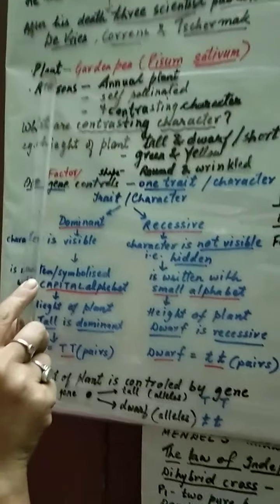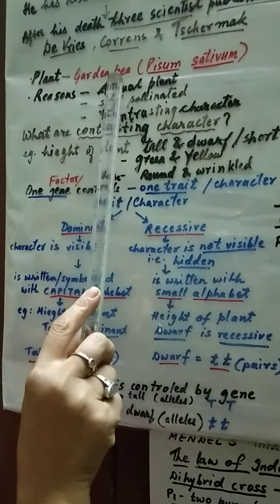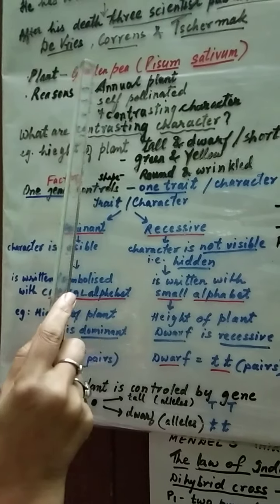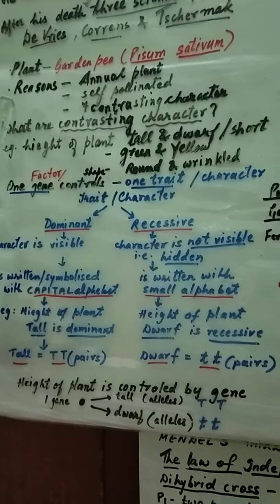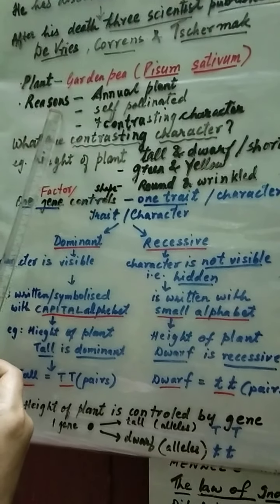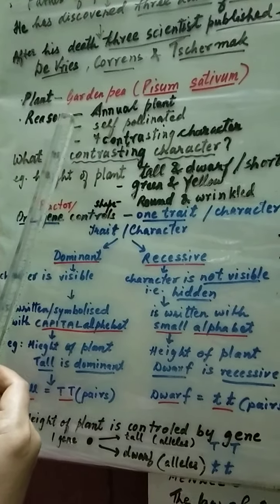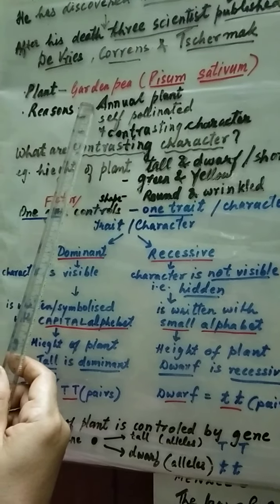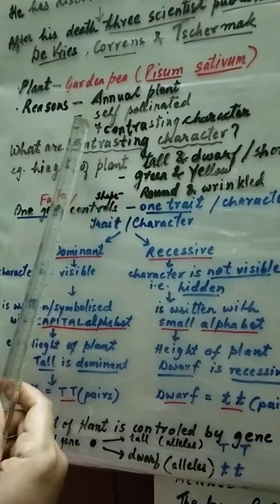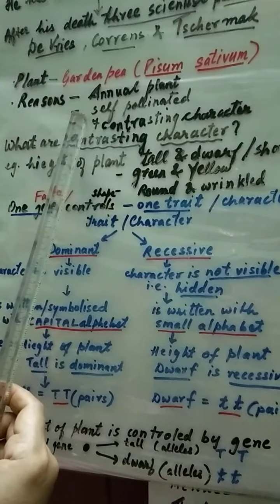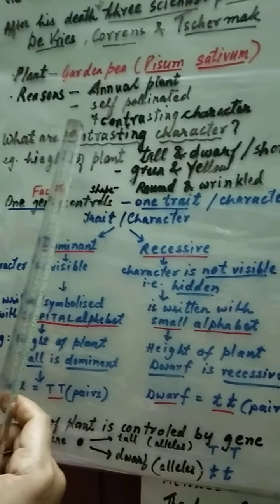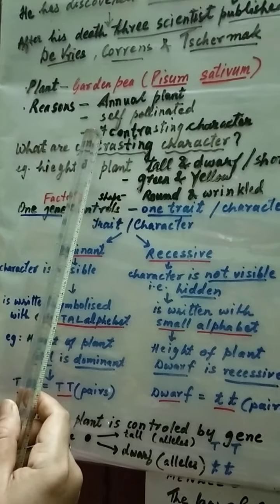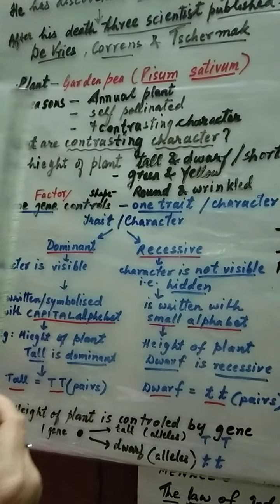Which plant did he take? He took garden pea for his research work. The scientific name is Pisum sativum. What were the reasons why he took this plant? So you have to write because this plant is annual, you get results very quickly. It is self-pollinated so that you can fuse desired characters, as well as it has many contrasting characters, among which Mendel selected 7 contrasting characters.